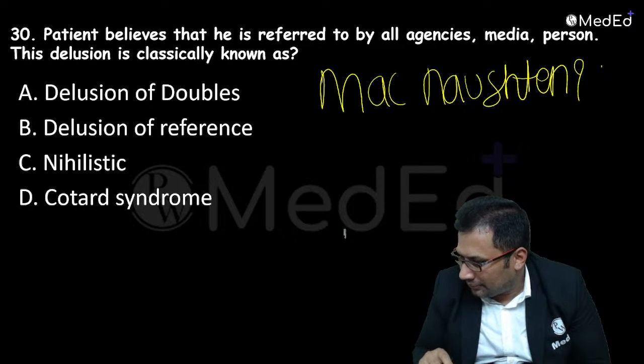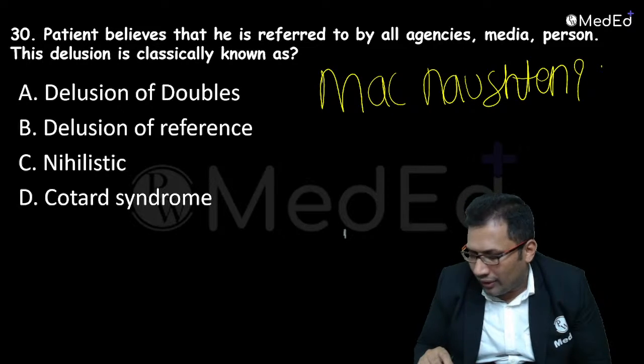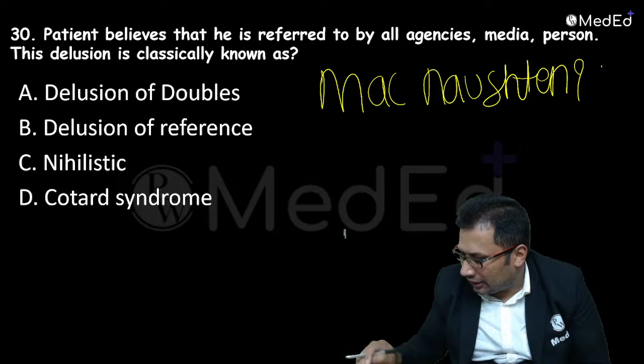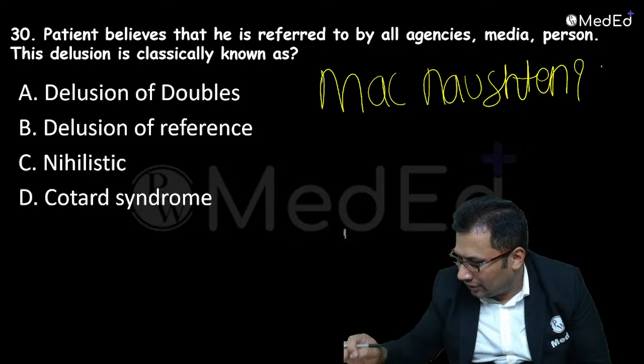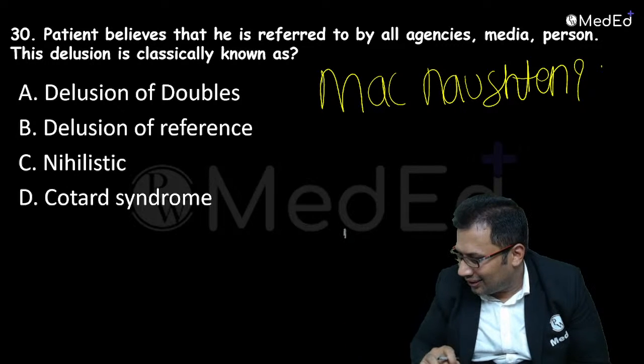Come on, tell me. If you answer, you'll get chocolate from me. Advance chocolate is given to you.